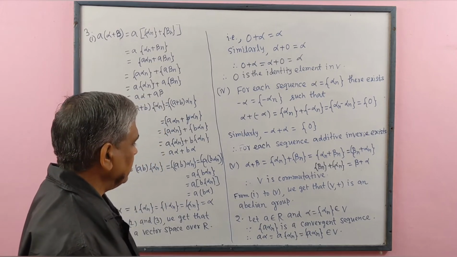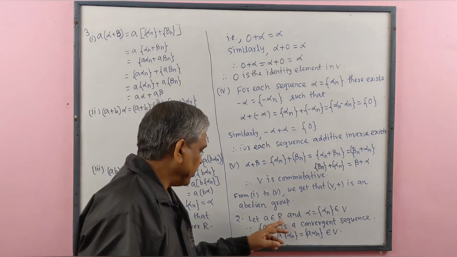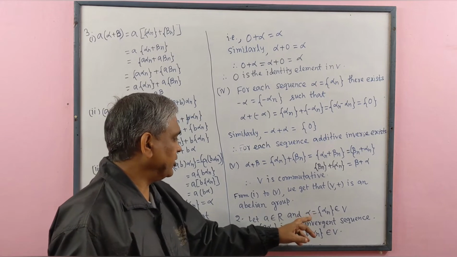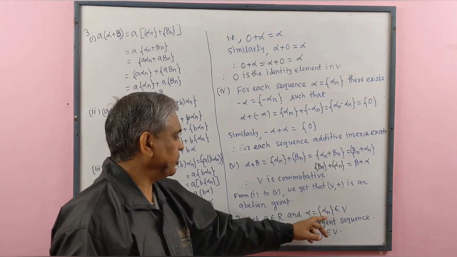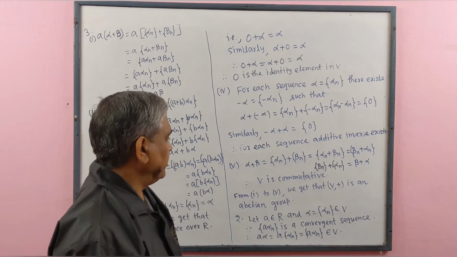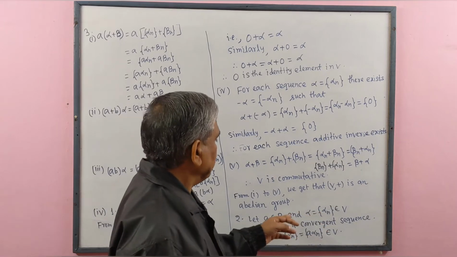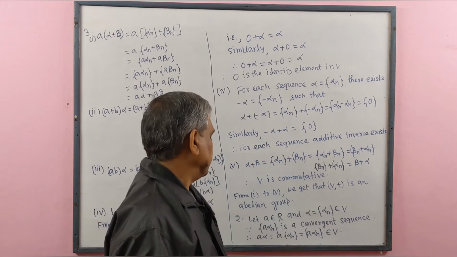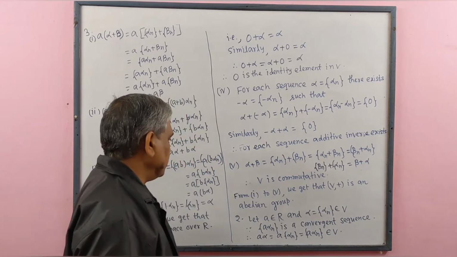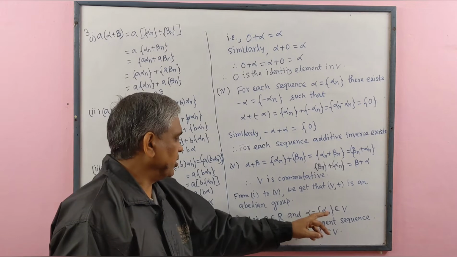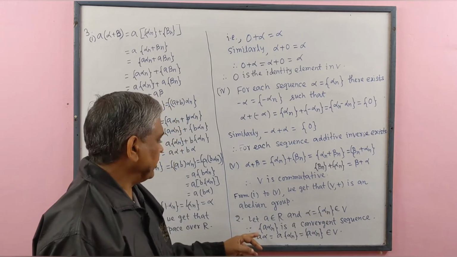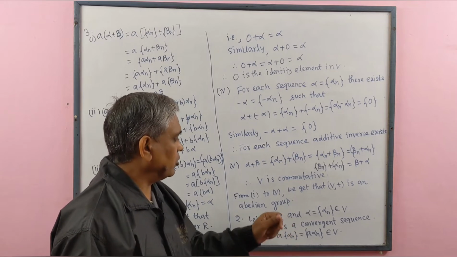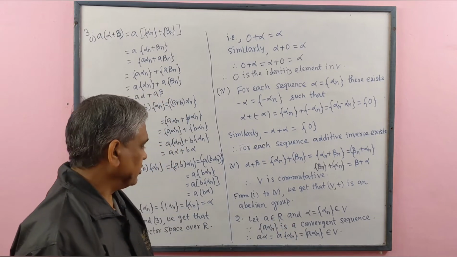Next, number 2. Let A belongs to R. R is the set of real numbers and alpha is a sequence whose generalized term is alpha n, and this is a convergent sequence belong to V. If this sequence is convergent, therefore a sequence whose generalized term is A alpha n is also a convergent sequence.